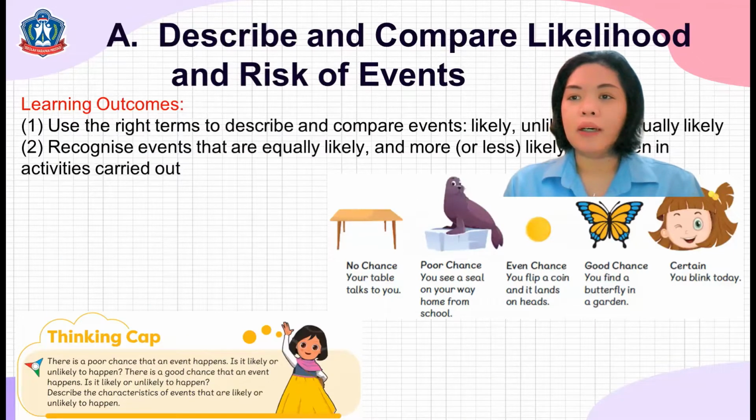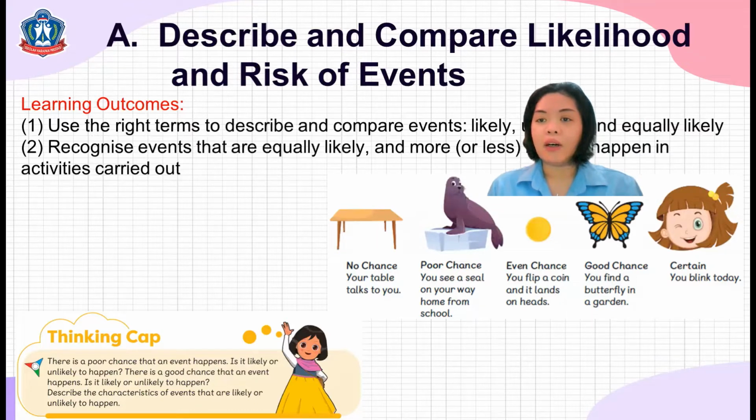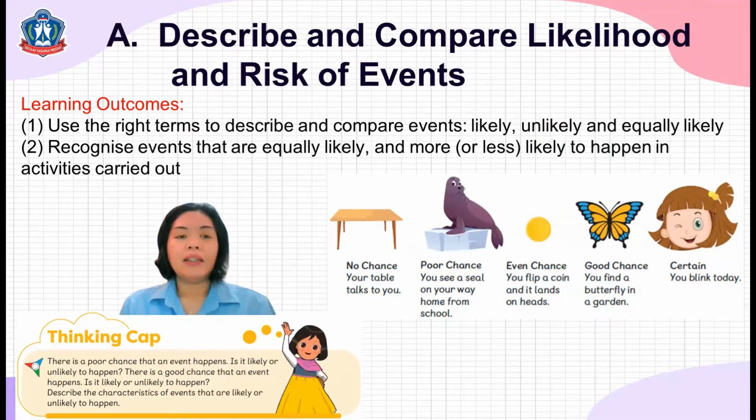Lesson 1 talks about describe and compare likelihood and risk of events. The learning outcomes is to use the right terms to describe and compare events such as likely, unlikely, and equally likely. Recognize events that are equally likely and more or less likely to happen in activities carried out.